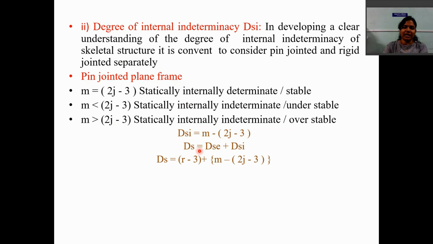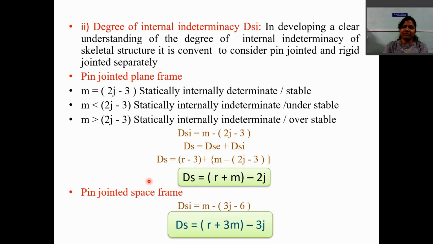So the total degree of static indeterminacy is equal to DSE plus DSI. So DSE for a pin jointed frame is R minus 3 and DSI is M minus (2j minus 3). So if you overview that formula again, that formula becomes DS is equal to R plus M minus 2j. So this is the final formula to find out the degree of static indeterminacy for a pin jointed plane frame.